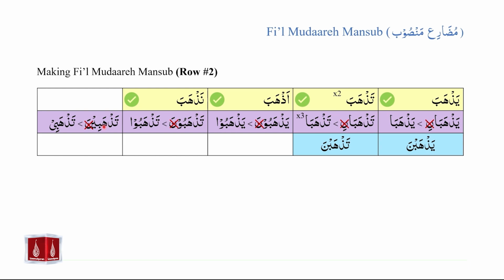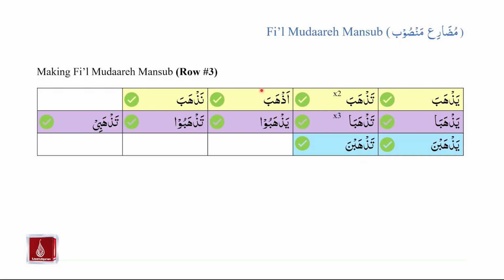Finally, tazhabina is fi'il mudare marfu. And when we remove the noon at the end, we are left with tazhabi. So our final results for row number 1 and row number 2 for fi'il mudare mansub are as follows. Yazhaba, tazhaba, tazhaba, azhaba, nazhaba, yazhaba, tazhaba, tazhaba, tazhaba, yazhabu, tazhabu, tazhabi.